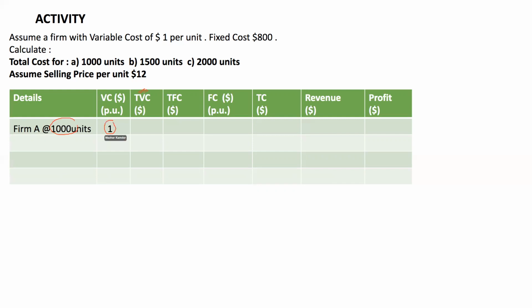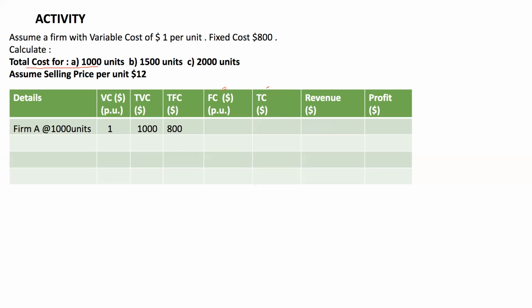$1 into 1,000. So the total variable cost would be $1,000. Total fixed cost always remains fixed. So total fixed cost is $800, which is always going to remain fixed. What about total cost? Before finding out the fixed cost per unit, let's find the total cost, because that is what we are asked to find out.